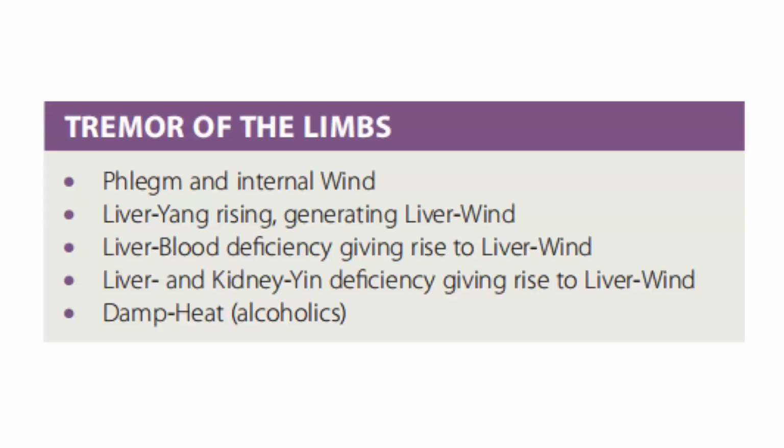So to summarize, tremor of the limbs can be caused by phlegm, heat, and internal wind, by liver-yang rising generating liver wind, by liver blood deficiency giving rise to liver wind, by liver and kidney yin deficiency giving rise to liver wind or damp heat, as in the case of alcoholics.